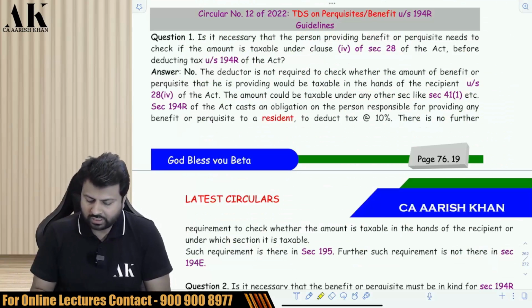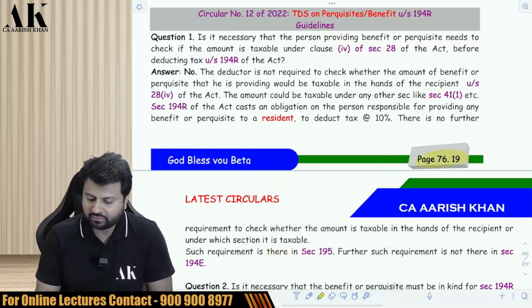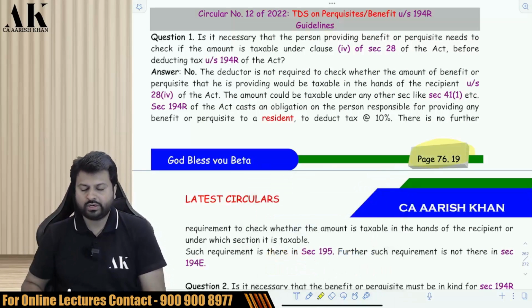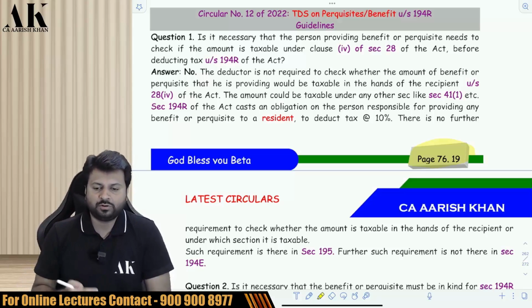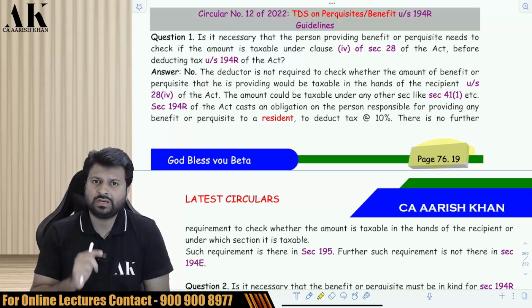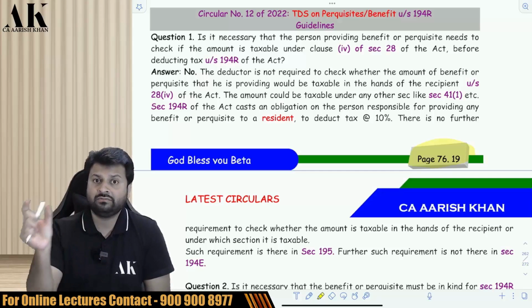So this is the circular which CBDT has added under section 194R very recently, 12/2022, page number 76.19. Here there are 10 FAQs which have been put by CBDT. I'll be discussing all 10 FAQs one by one. They can ask you directly in this exam in the same format. Be very careful about it.